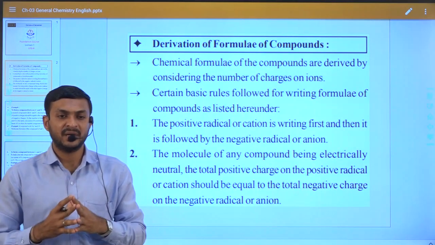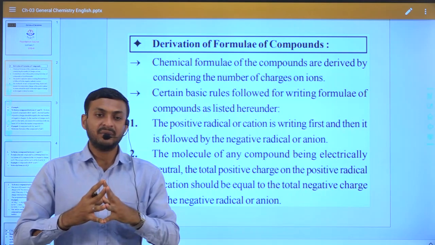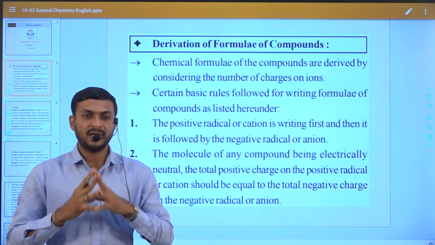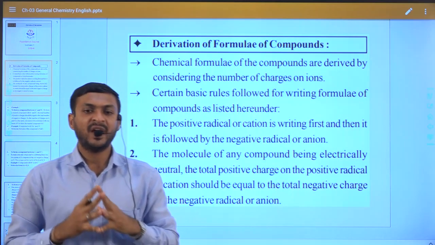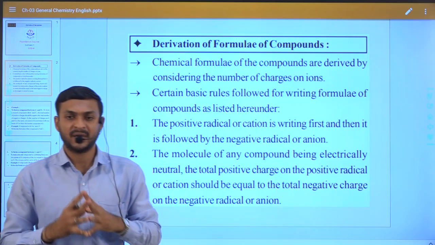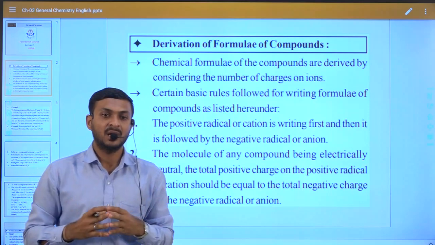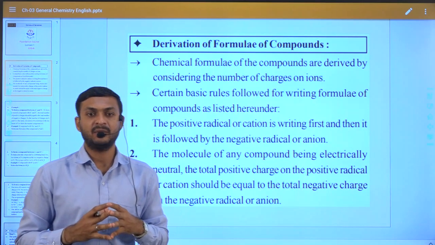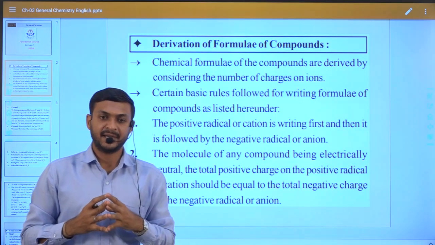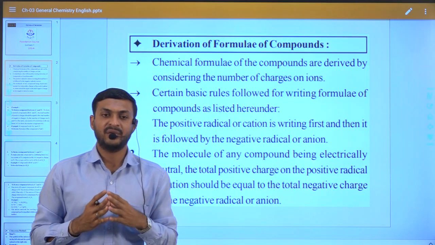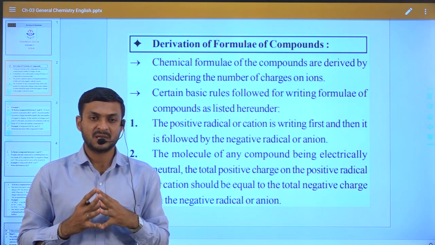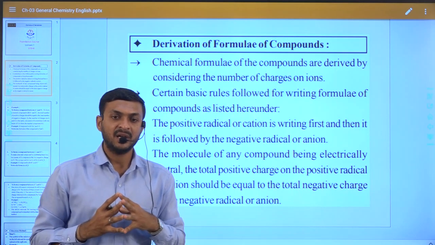So rule number 1 says that whenever we write any compound, we write the positive cation first and then the negative anion.